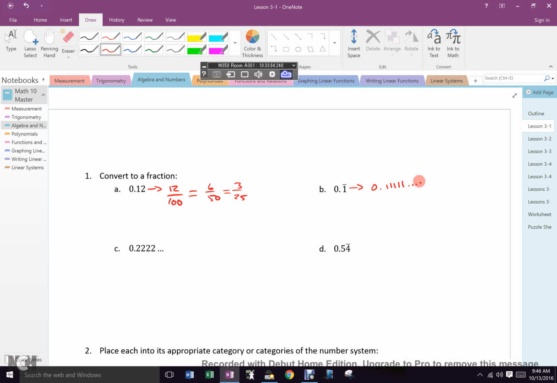Okay, well, let's talk about what we do know about numbers. If it was 0.1, what would it be? 1 over 10. Everyone agrees? Is 0.111111 more or less than 0.1? More. So the fraction must be slightly bigger than 1/10, yes?